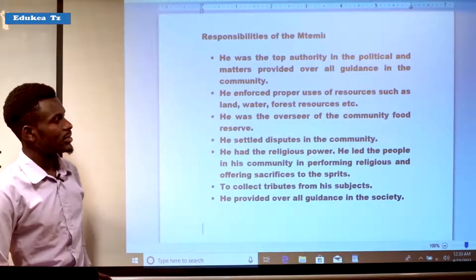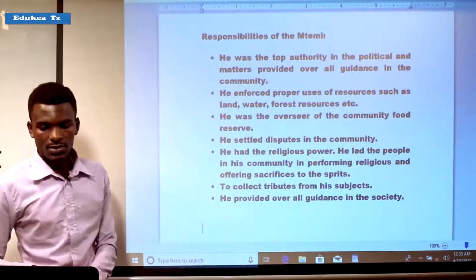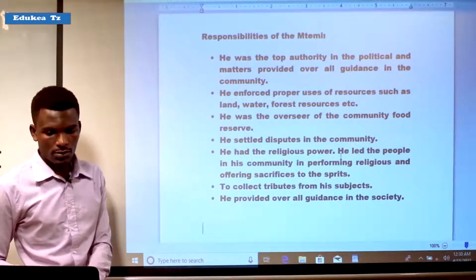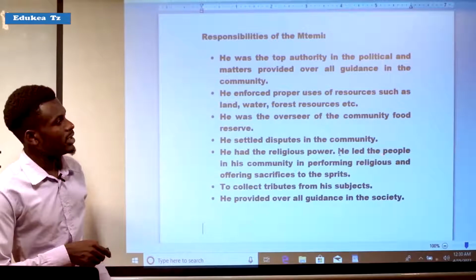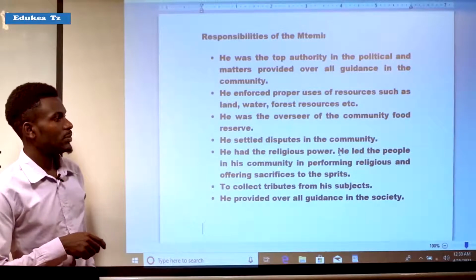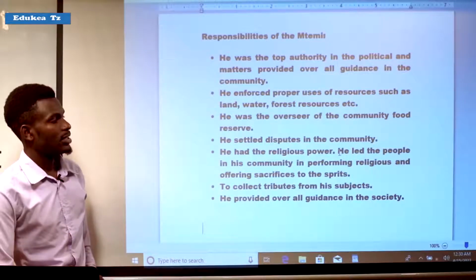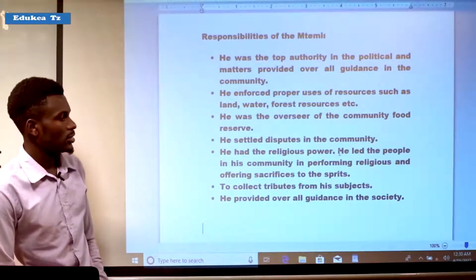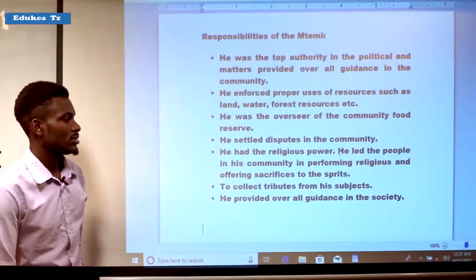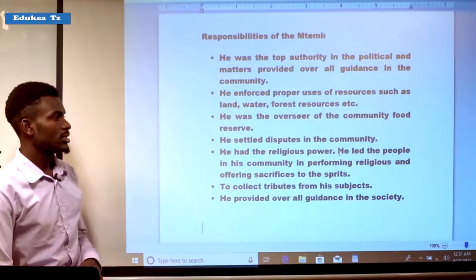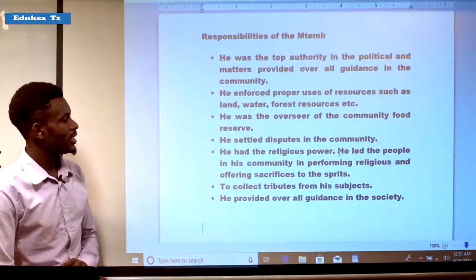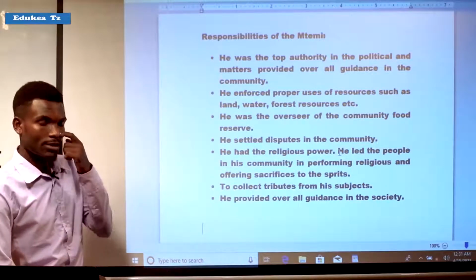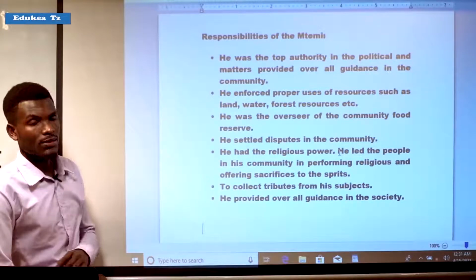Another, he had the religious power. It means that he had the religious power. So he led the people in his community in performing religious rites and offering sacrifice to the spirits. The Africans were believing in many gods. So the Ntemi was a leader in the community to perform the religious rites and offer sacrifice to the spirits